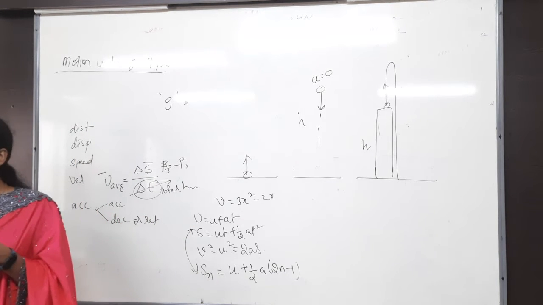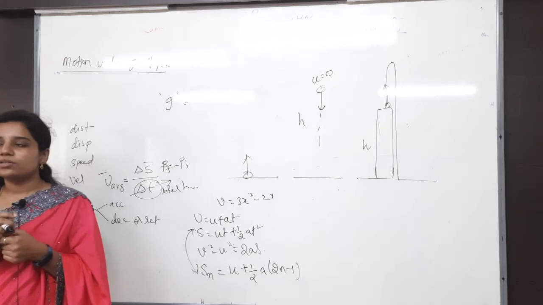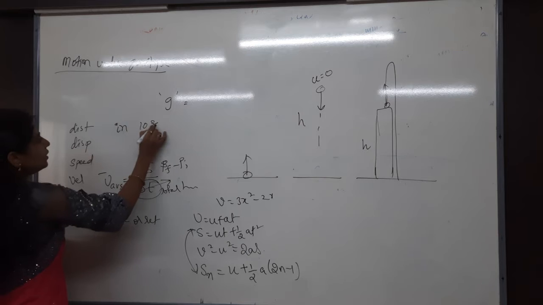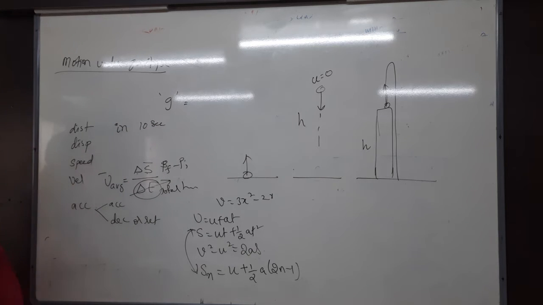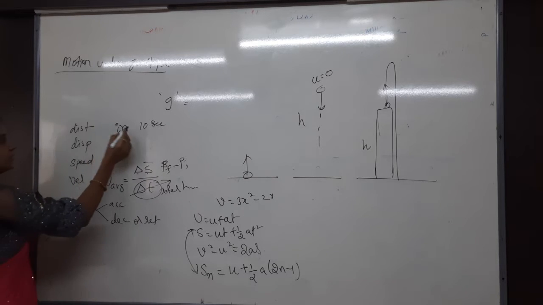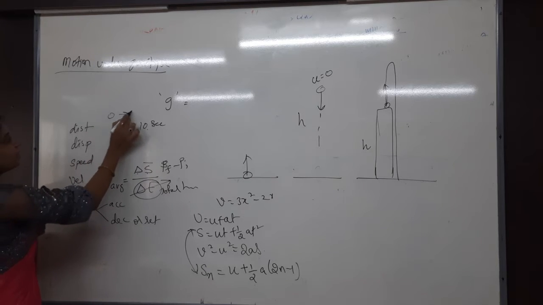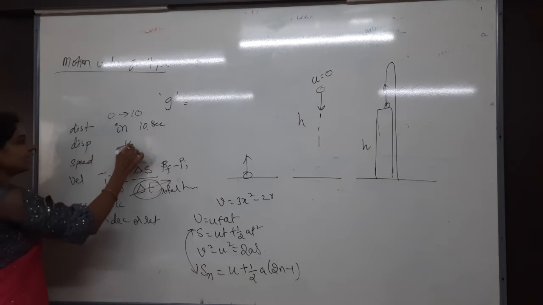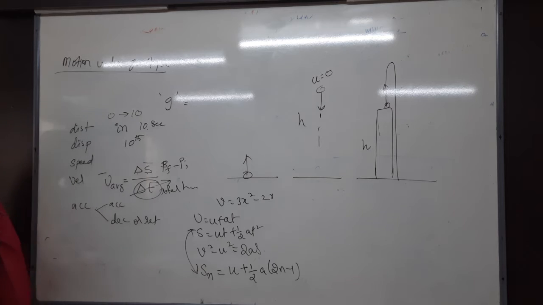Interval is different, instant of time is different. For example, if I say in 10 seconds, that is an interval, from 0 to 10 seconds. If I say only the 10th second, that is instantaneous.